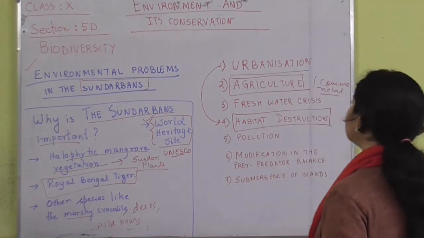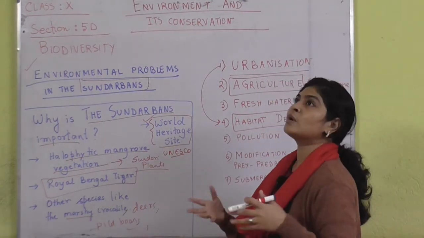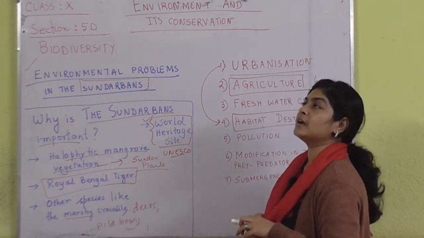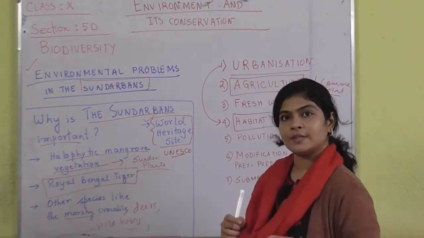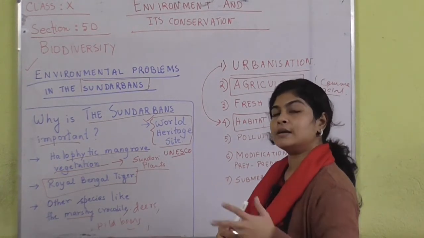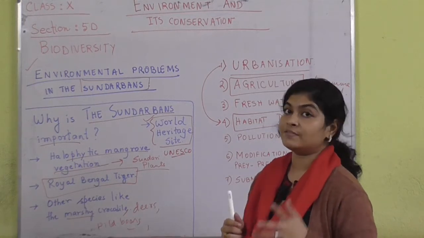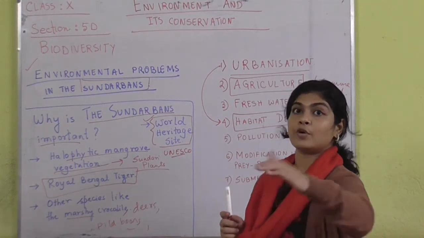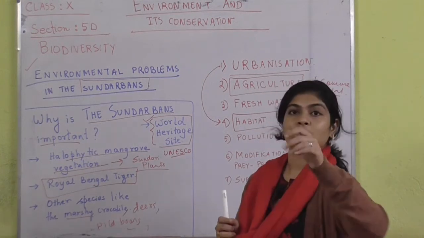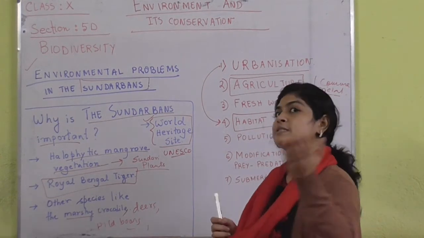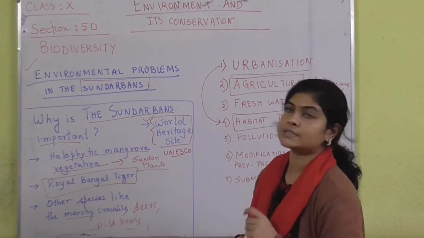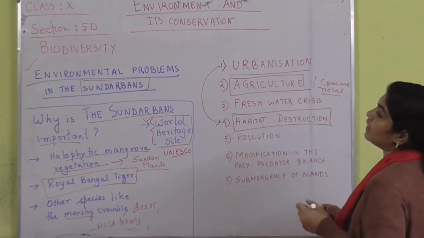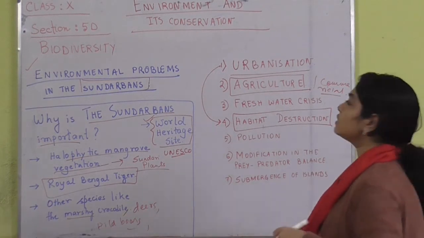So, that is one of the reasons, and the other is agriculture, because if you have overpopulation in an area, that means you require more food to sustain the humans over there. If there is more food demand, that means agriculture needs to be done, and if there is agriculture, then you have to clear the forest to prepare fields for the growth of crops. So, that is another reason for the threat to the Sundarbans.